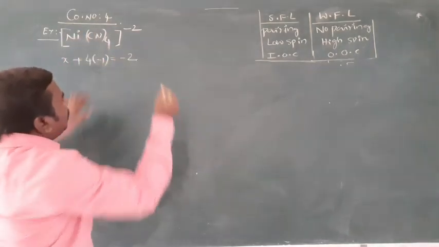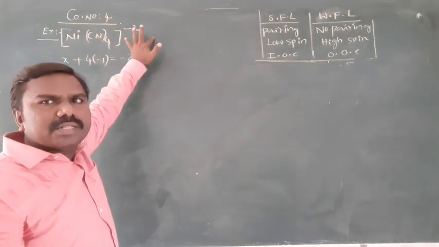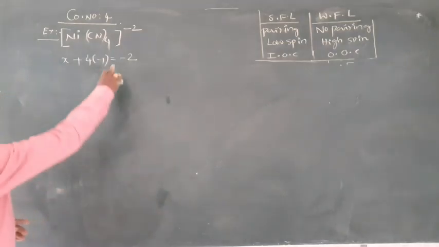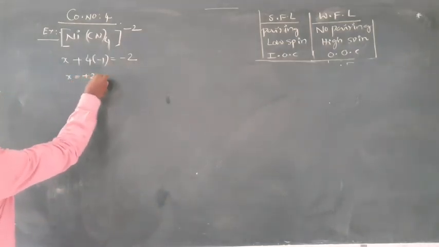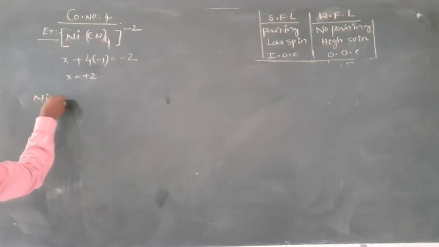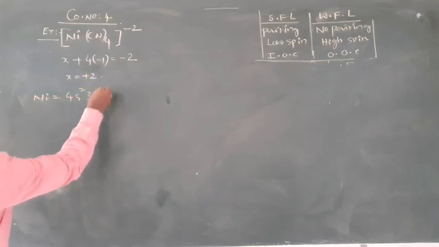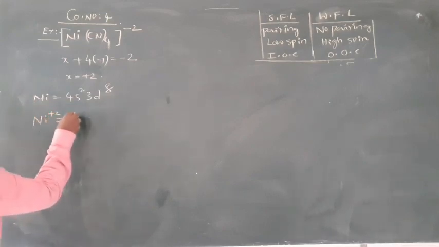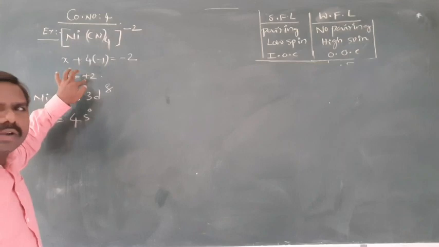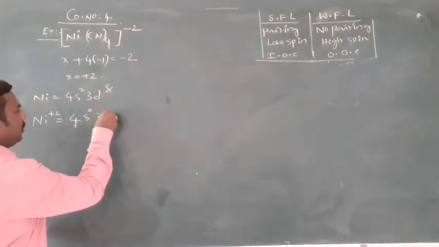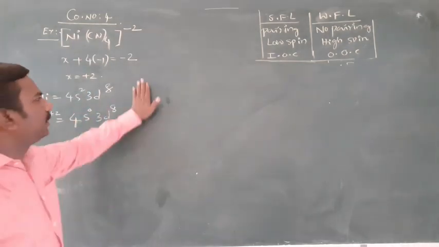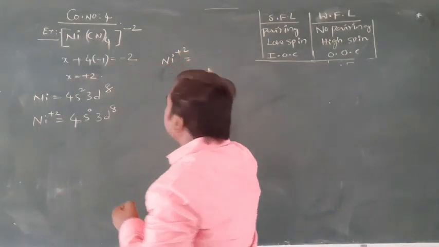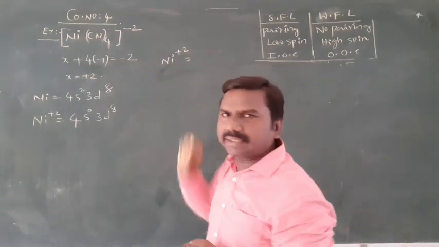Here the charge is minus 2, so x minus 4 equal to minus 2, x equal to plus 2. Nickel configuration is 4s2 3d8 as we discussed. Ni plus 2 configuration: plus 2 means 2 electrons must be removed, so 4s0 3d8. Now Ni plus 2 is the central metal ion in the complex.